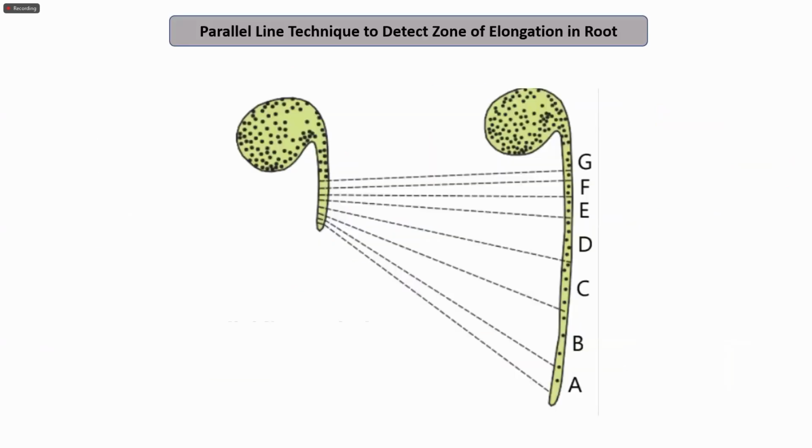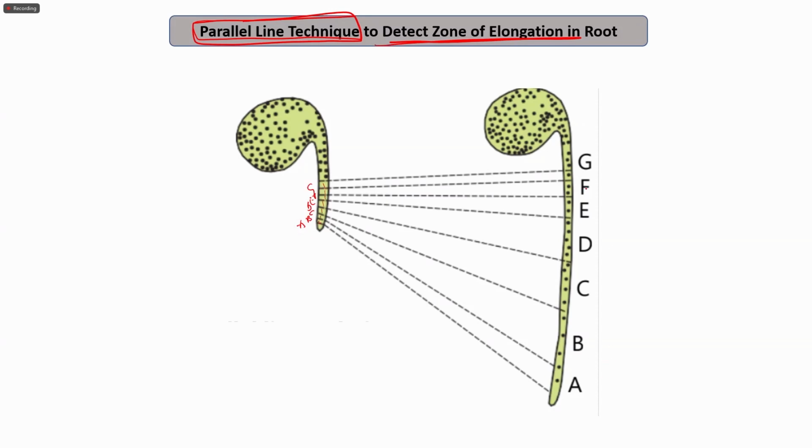Fine. Now, how do we measure? So there is a technique which is mentioned in the NCERT, that is the parallel line technique. They have shown this diagram. Parallel line technique, which is used to detect the zone of elongation. So suppose these zones are marked as A, B, C, D, E, F, G.